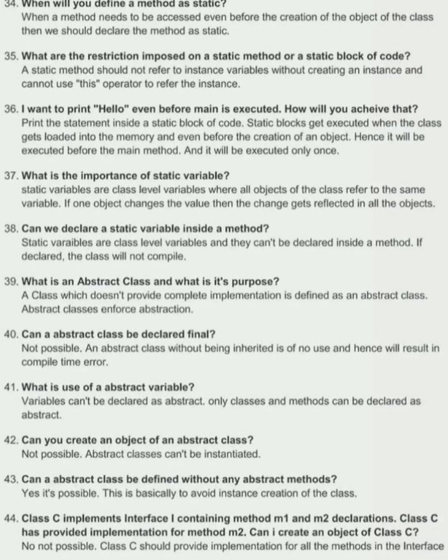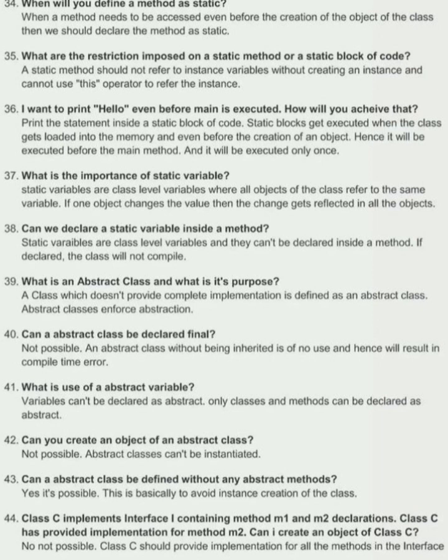39. What is an abstract class, and what is its purpose? A class which doesn't provide complete implementation is defined as an abstract class. Abstract classes enforce abstraction. 40. Can an abstract class be declared final? Not possible. An abstract class without being inherited is of no use and hence will result in a compile time error.